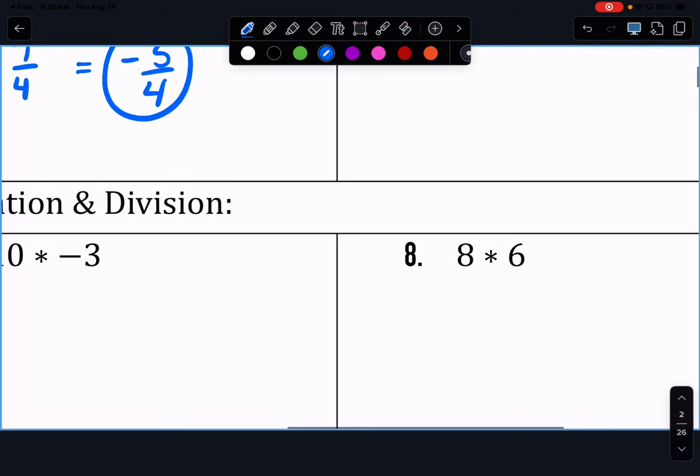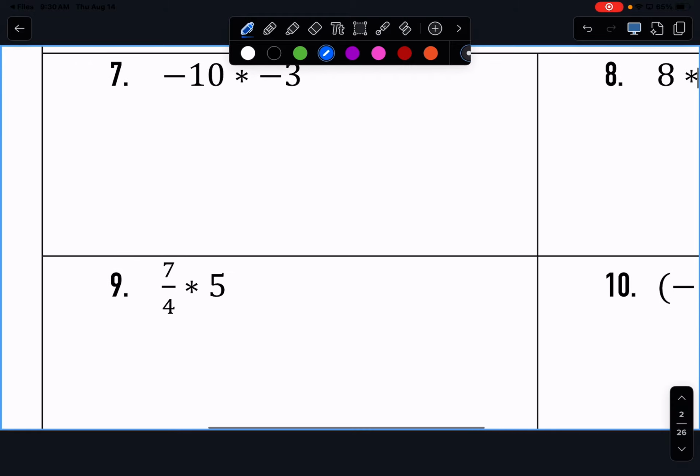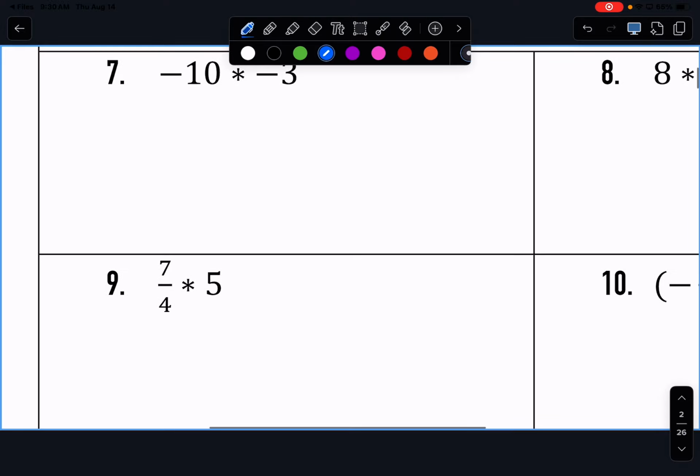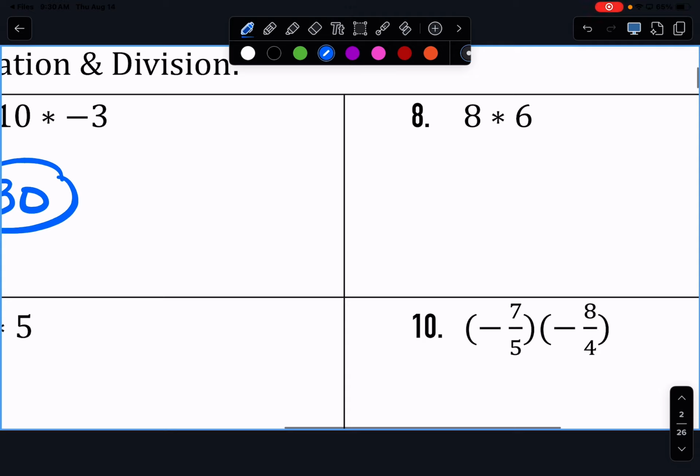All right. Now, we're going to go ahead and look at multiplication and division. So, what is negative 10 times negative 3? 30. Positive 30. What about 8 times 6? 48.